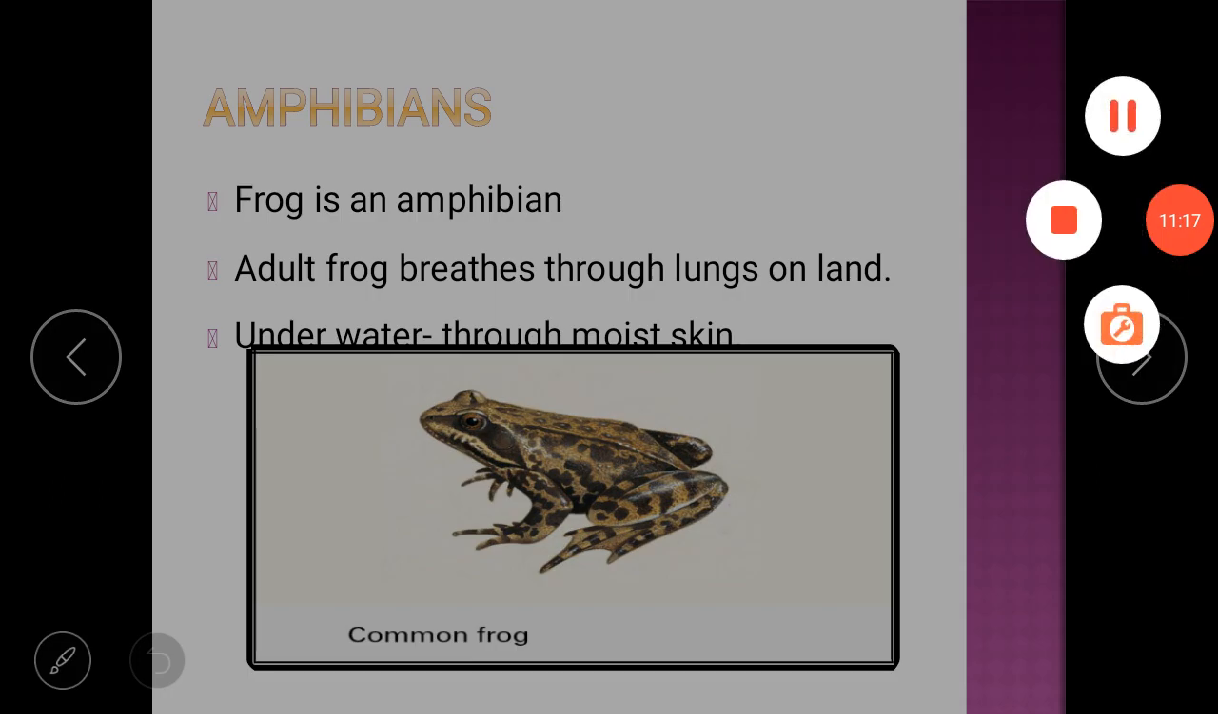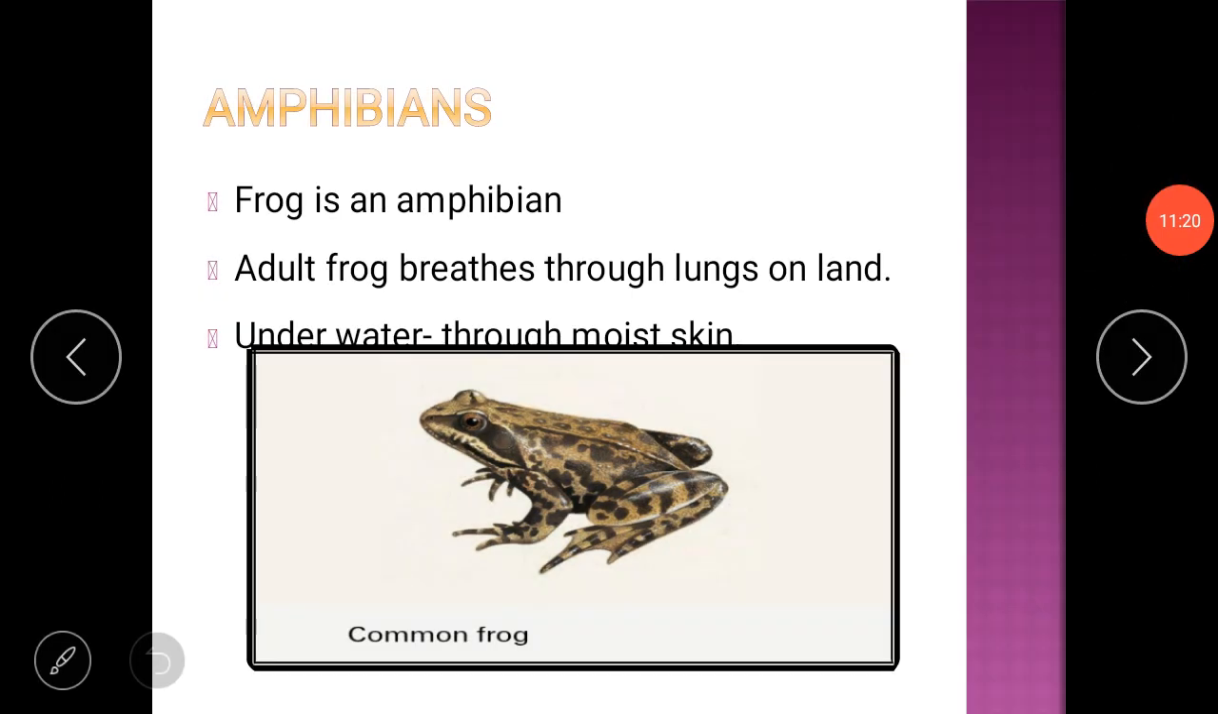Amphibians. Amphibians are the animals which can live on both types of habitats. So what are both types of habitats? It means a frog can live on land and water also. Both kinds of habitat means the place of living is possible in both cases for amphibians. Amphibians can live on both land and water. They can breathe in air also and they can breathe in water also.